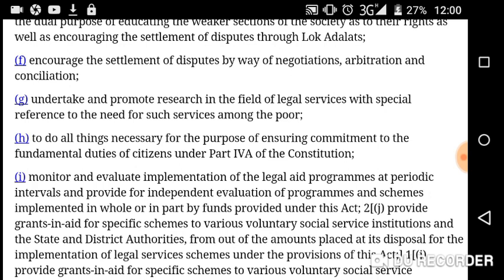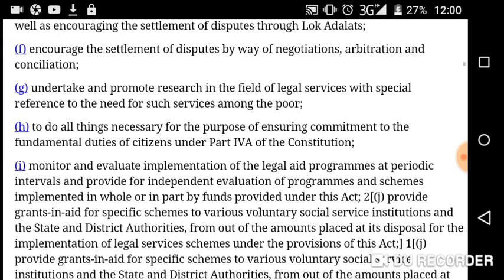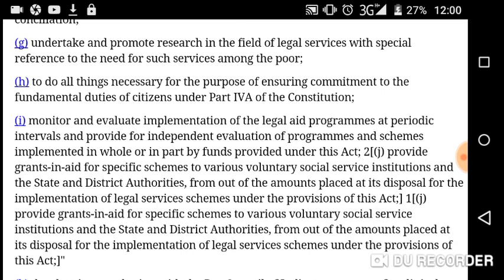To do all things necessary for the purpose of ensuring commitment to the fundamental duties means just encouraging the citizens to follow their fundamental duties, their basic duties towards their nation, which are provided under Part 4A of the Indian Constitution. Then J, monitor and evaluate implementations of legal aid programs.